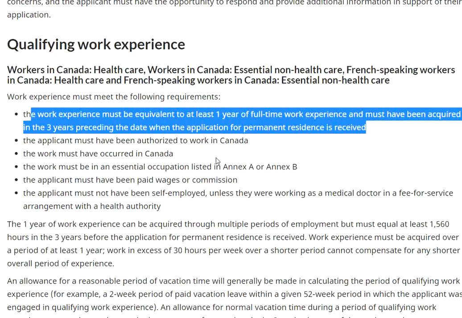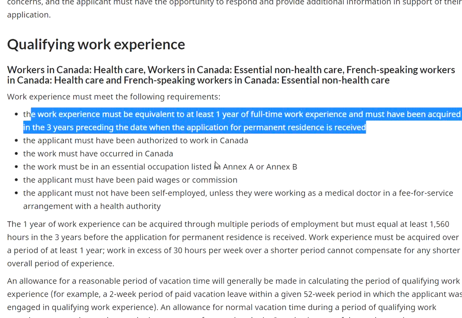Now, for say if you have been working for the last 3 years and you don't have the required number of hours, like 1,560, definitely you can submit the application even if it's going to take like 1.5 years or maybe 2 years. So for students, you are allowed to work 20 hours per week. And during the time of COVID, you've been allowed to work full time. And a lot of people actually worked full time, maybe like 30 hours or even reaching 40 hours per week.